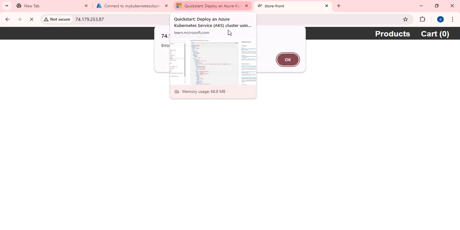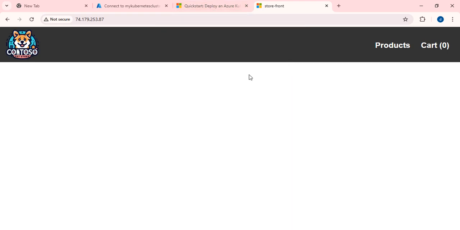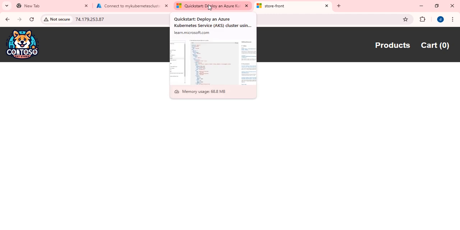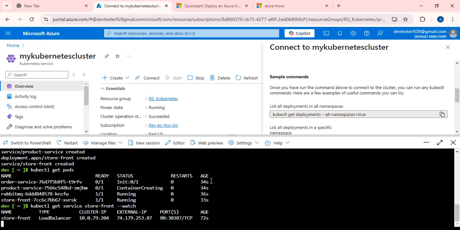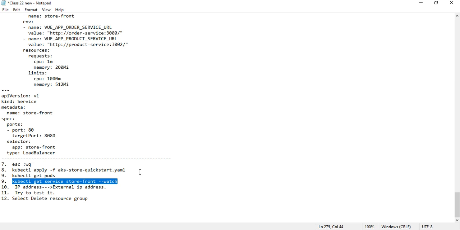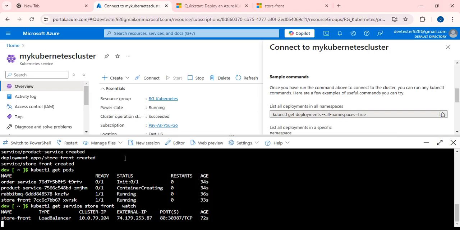But it will take some time. Is it reflecting? Yes, it is reflecting. It means we have successfully deployed the YAML file which we had created over the Azure Kubernetes cluster. So we have successfully completed the practical session as well.